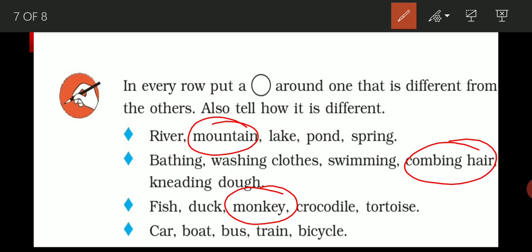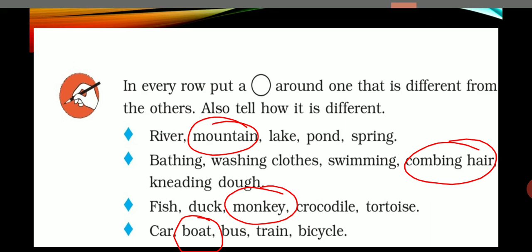Now the next one is car, boat, bus, train and bicycle. Among all these vehicles, only the boat is a vehicle type which needs water to row. Otherwise car, bus, train or bicycle, there is no need of water. So it's not rowed by us also, that's why we circle boat. Clear? So this is the book exercise which we have solved today.